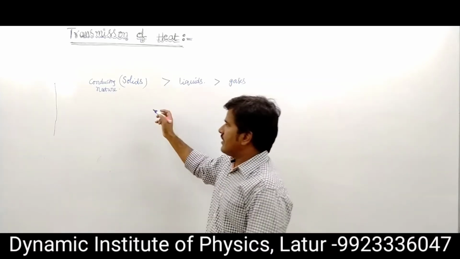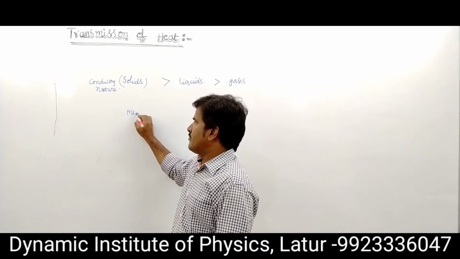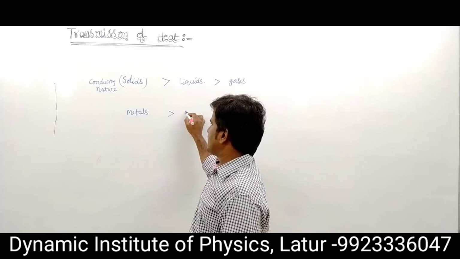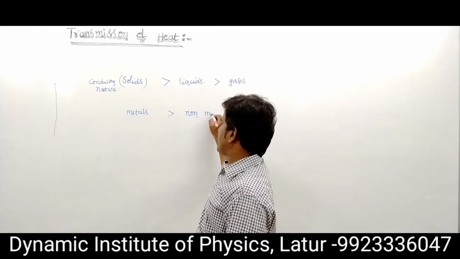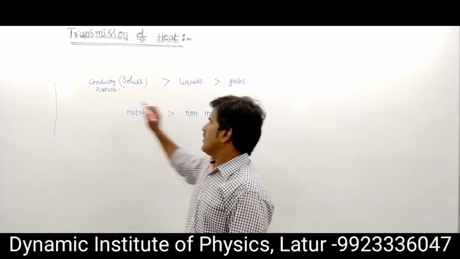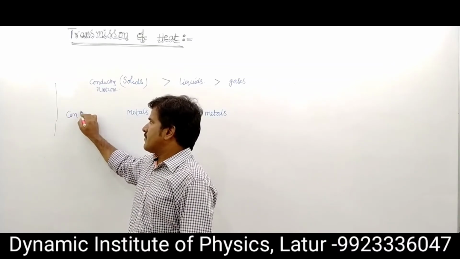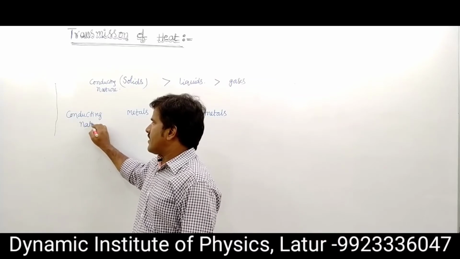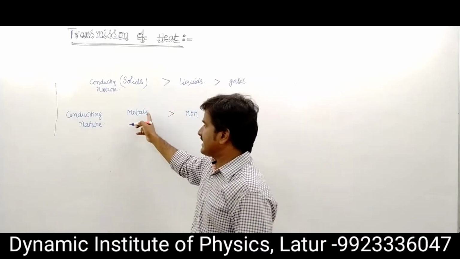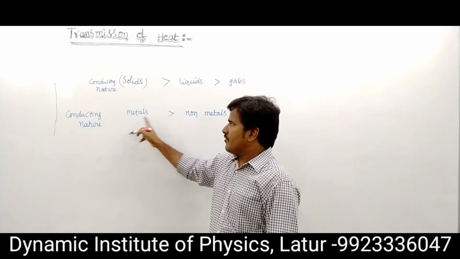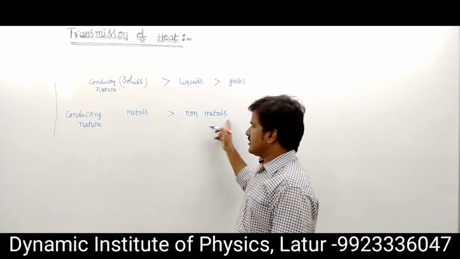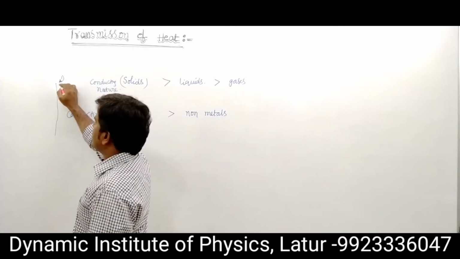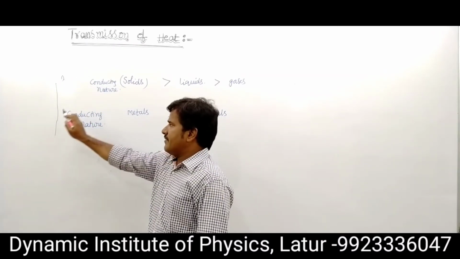To compare metals and non-metals, metals have more conducting nature than non-metals. Metals are good heat conductors compared to non-metals. So the conducting nature of solids is the highest.